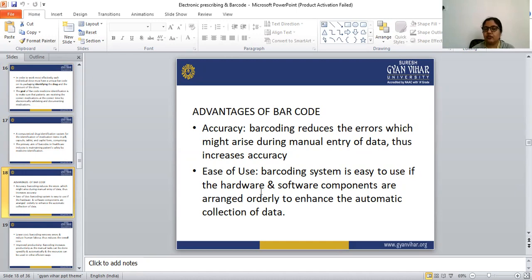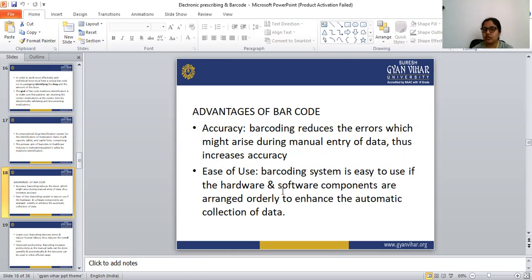Next is ease of use. We can use this barcoding system very easily. A barcoding system is easy to use if the hardware and software components are arranged orderly to enhance the automatic collection of data.